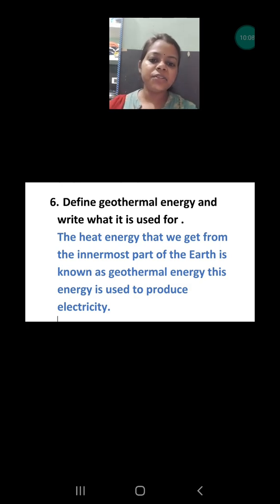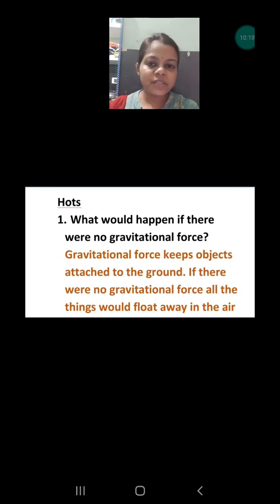The heat energy that we get from the innermost part of the earth is known as geothermal energy. This energy is used to produce electricity. Now we are going to discuss the HOT question answers. These answers are very interesting. Why? Because these clarify how clear your concept has been. Okay, first question is, what will happen if the gravitational force will not be there?